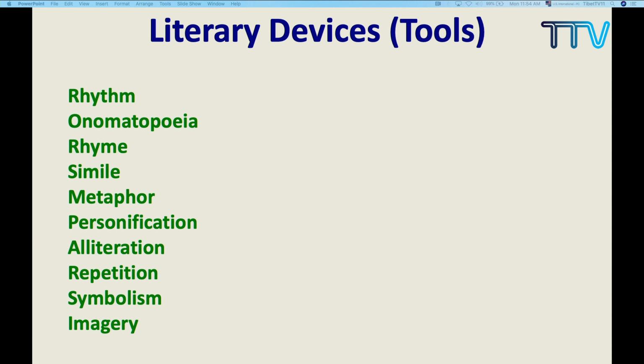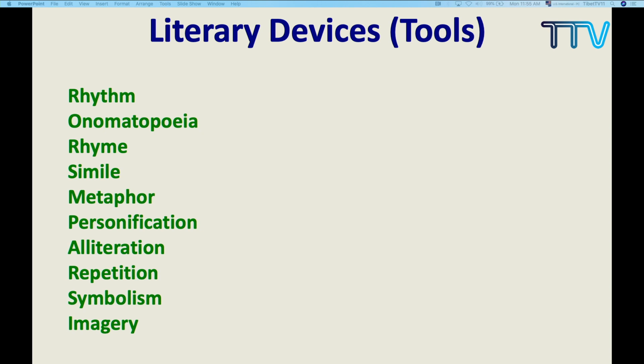Now these are some of the literary devices. From your lower class to the senior, these are not the only literary devices we have. When you go to higher classes, for example, college, and you do your MA and English honors, you will be introduced to some more literary devices. These are the literary devices which are relevant for class 5 to 8.